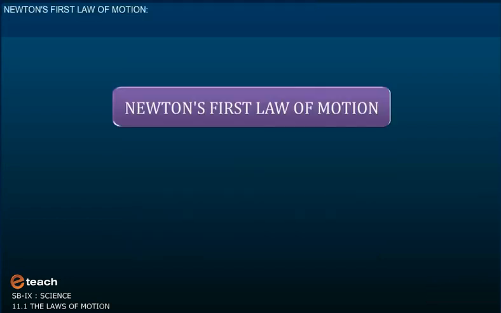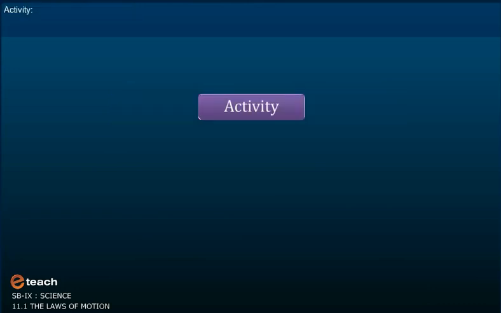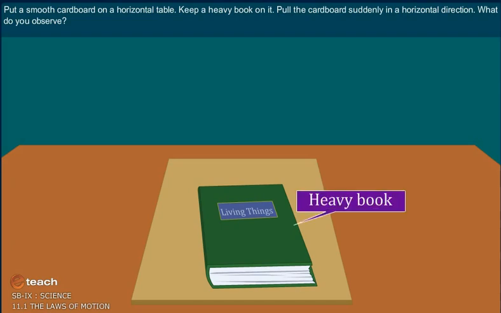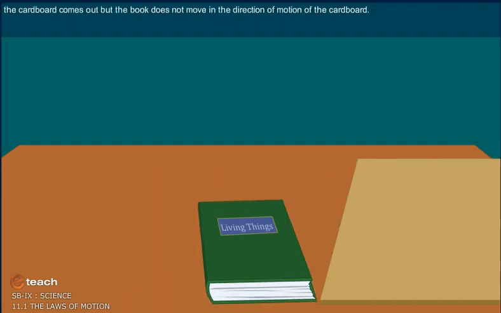Newton's first law of motion. Activity. Put a smooth cardboard on a horizontal table. Keep a heavy book on it. Pull the cardboard suddenly in a horizontal direction. What do you observe? The cardboard comes out, but the book does not move in the direction of motion of the cardboard.